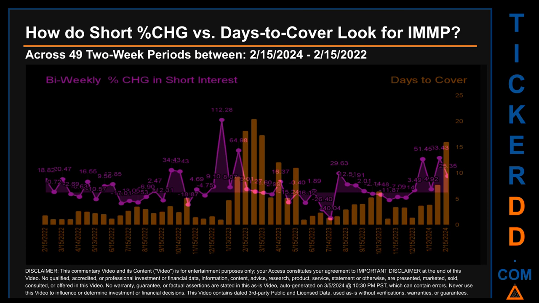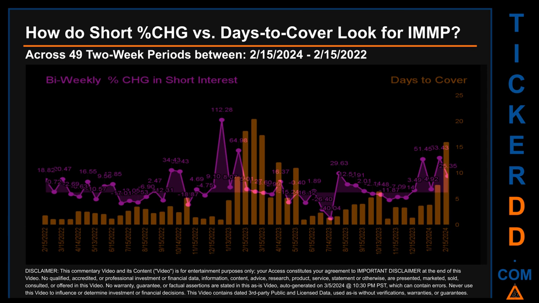Zooming out, I looked across 49 two-week snapshots, from latest found, February 15, 2024 to oldest found, February 15, 2022. In the graph, I overlaid bi-weekly percentage change in short interests against days to cover. Across these 49 two-week snapshots, the average percentage change of short interest was about 6.58%.